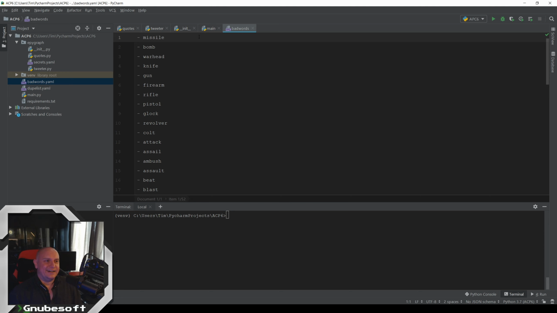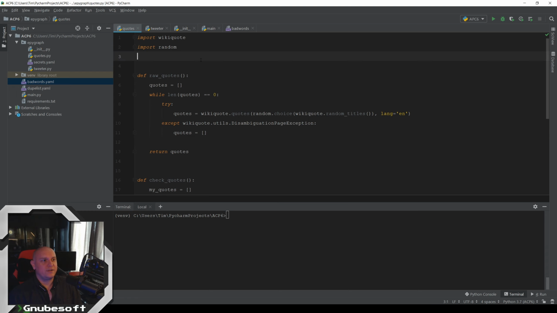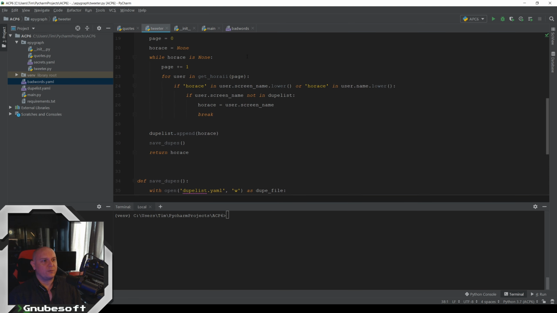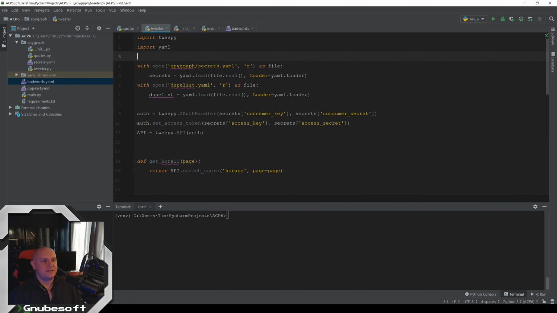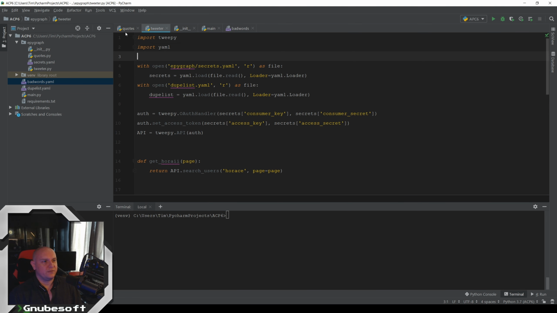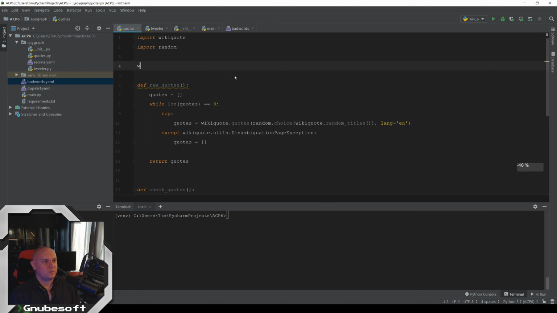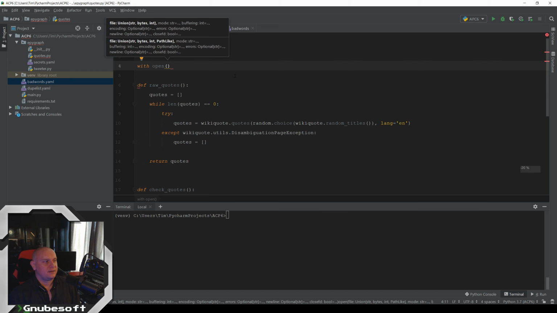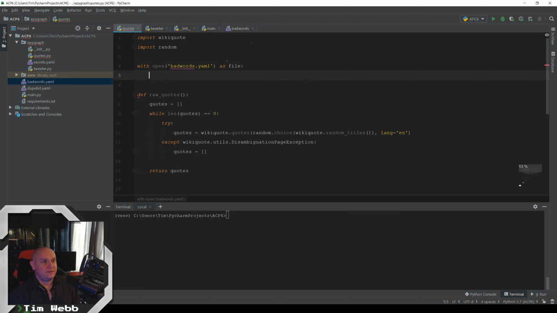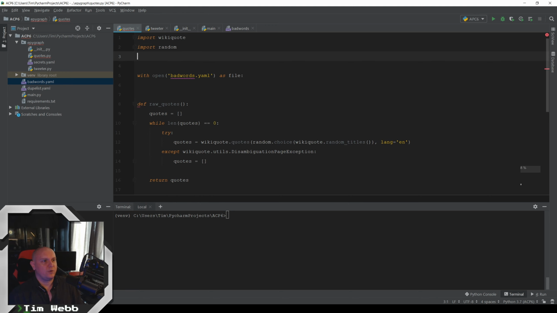Now let's make sure that our quotes here are going to not include any of those words. So we're going to do the same thing we were doing over here, where we were loading up these YAML files, because this is just another YAML file. It's a big list of things. So we're going to do the same exact thing over here. So in this case, we're going to go over here into quotes and with open, let's see, it's bad_words.yaml as file, and then we need to import yaml.